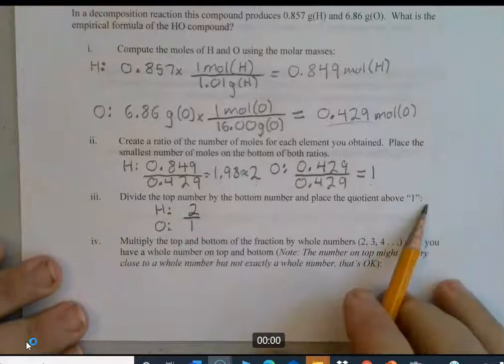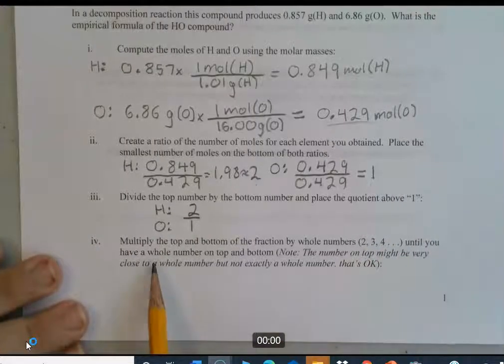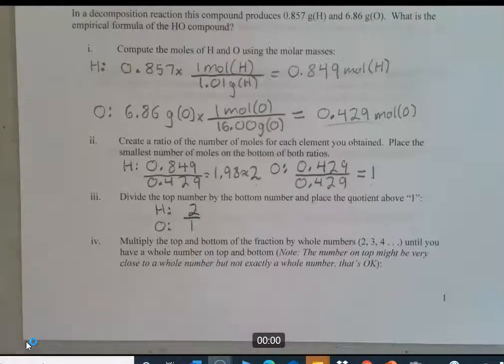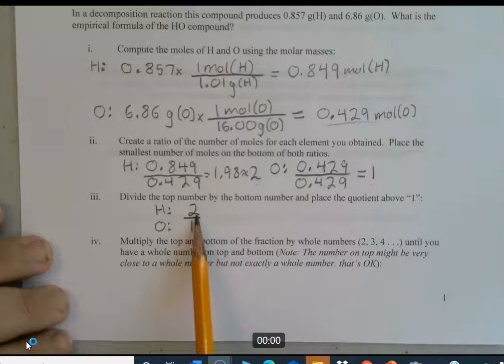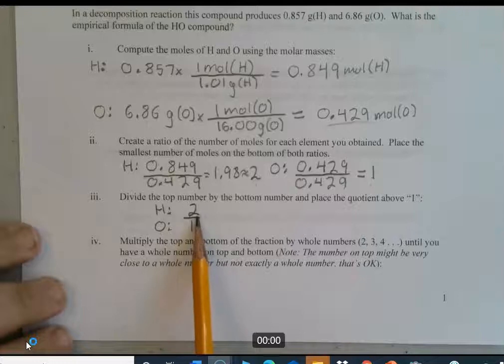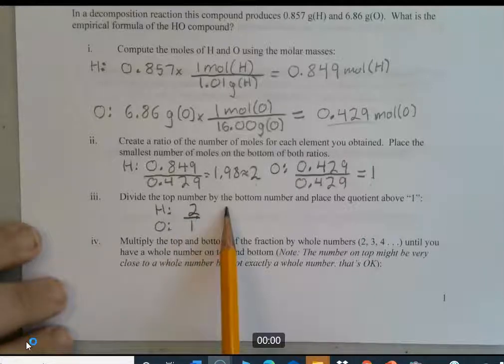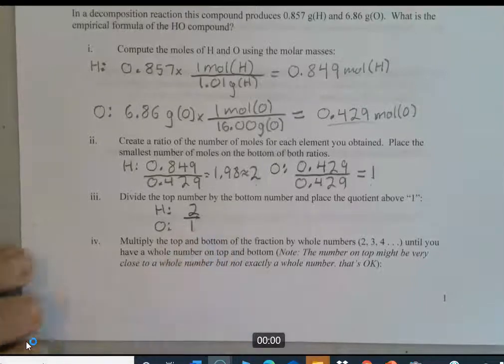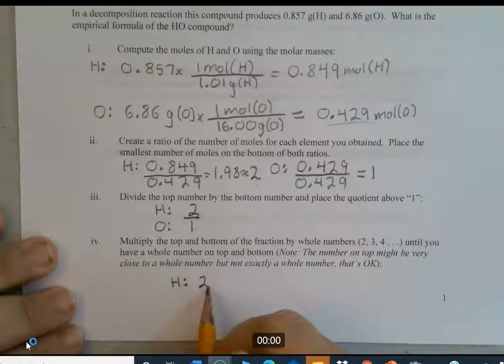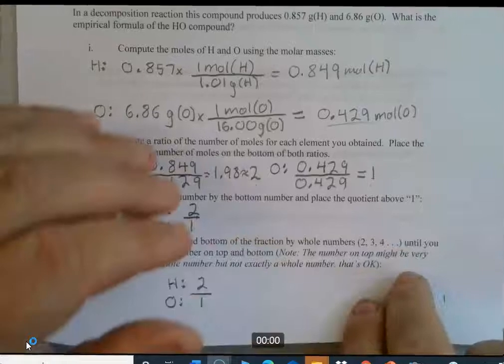Multiply the top and bottom of the fraction by whole number until you have a whole number on the top and bottom. Well, we already have a whole number on the top and bottom, so we don't need to do that. But if this was 2.5, for example, that's not close enough to either 2 or 3 to round it. So you would multiply that by 2 and you would get 5. Then you'd also have to multiply this by 2 and you'd get 2, so you'd have 5 over 2. But that's not the case here. You already have a whole number, so it's good. So we've got that same ratio. All right, and we'll move on to the next page.